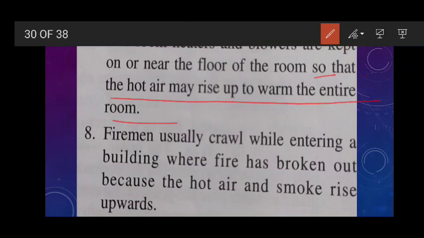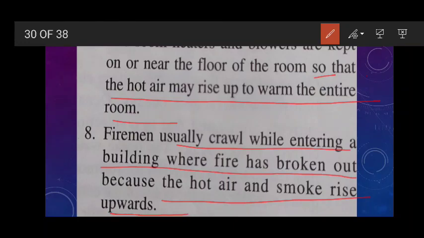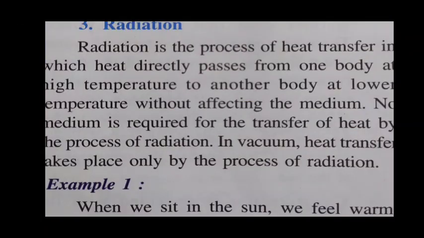The next example is that firemen usually crawl. Why do they crawl? They crawl while entering a building where fire has broken out, because the hot air and smoke rise up. So when they crawl, they will not get badly affected by the hot air. Okay, so these were some applications of convection current in our day-to-day life.